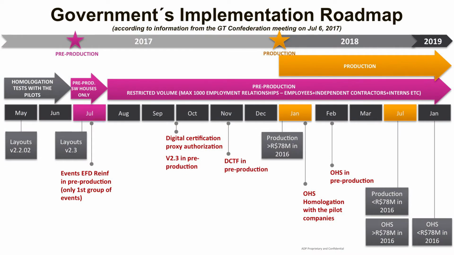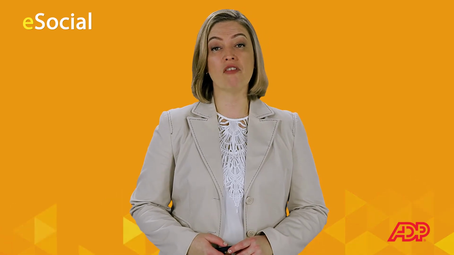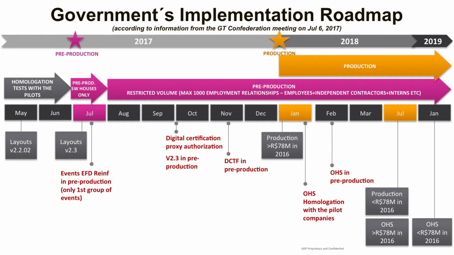Up to October, when we expect that the government will be making that available, the companies will need to utilize their own digital certificate to submit the information to the government. Despite the changes and the components that are still expected to be deployed in the government's environment, the official dates are maintained. If your company invoiced more than 78 million reals in 2016, it needs to start in eSocial in January